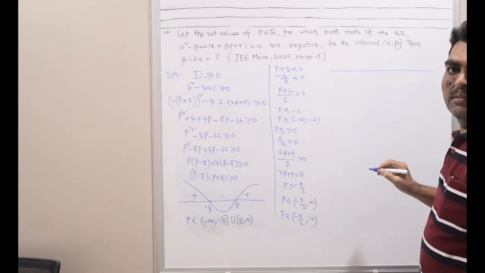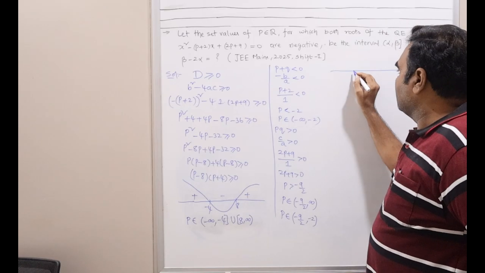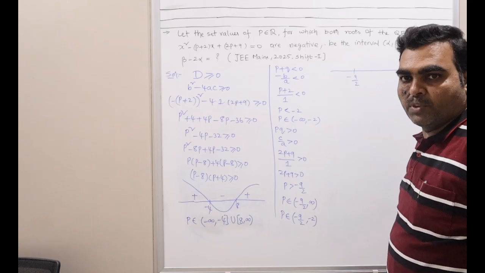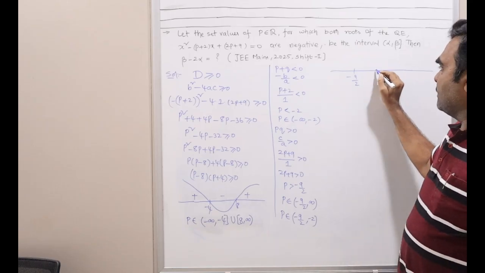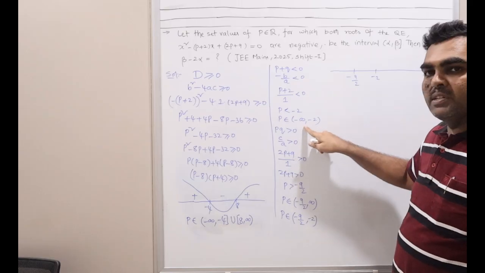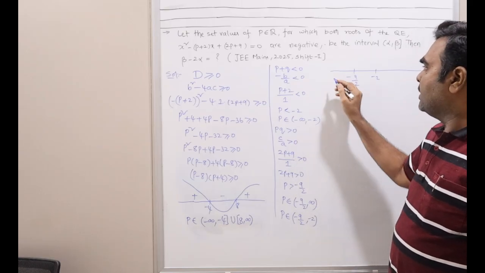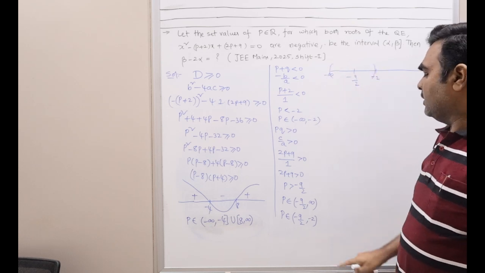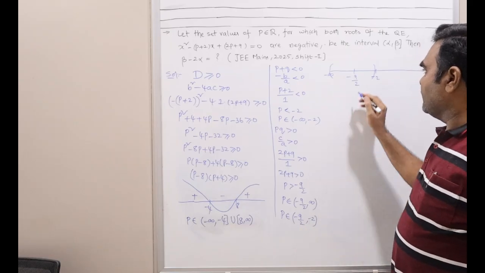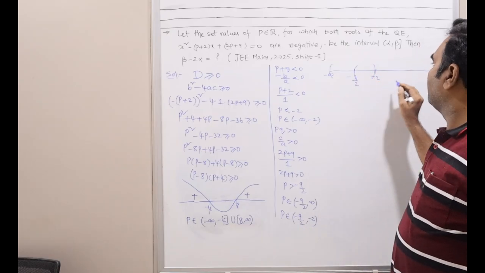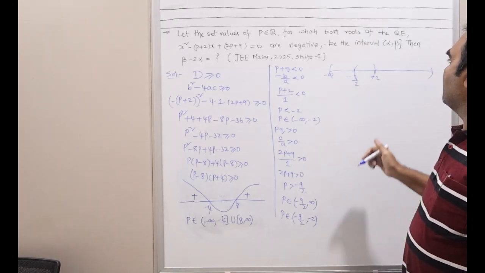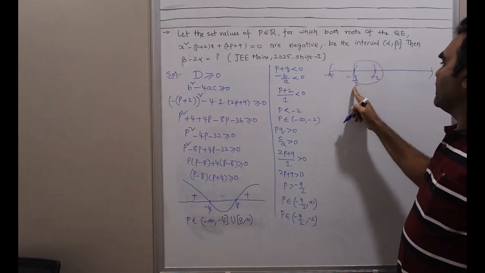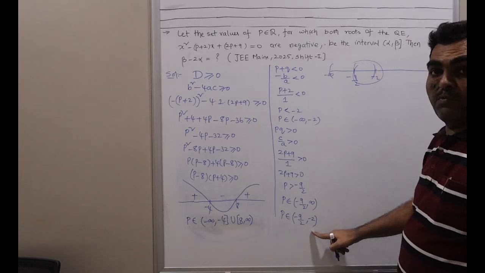This is the real line. Somewhere here you may have your minus 9 by 2, which means minus 4.5, right? And somewhere here you have minus 2. So this condition says the value of p lies from minus infinity to here, and this condition says the value of p lies between minus 9 by 2 to plus infinity. Now what is the overlapping interval? This interval, minus 9 by 2 to minus 2. This is how we can write, right?